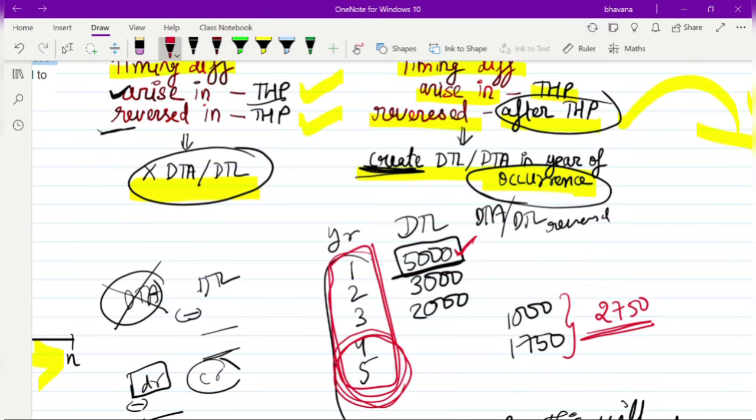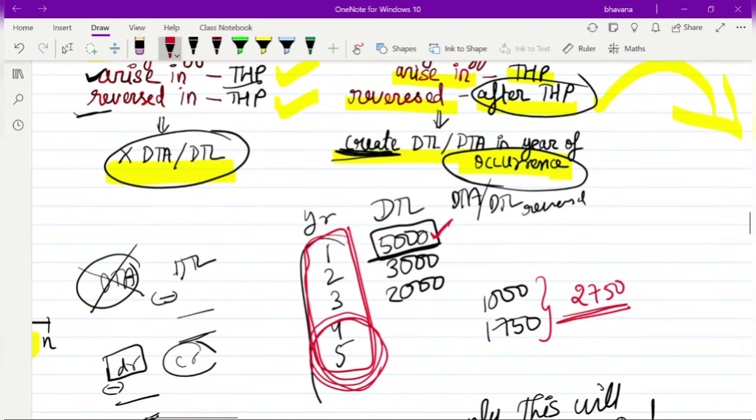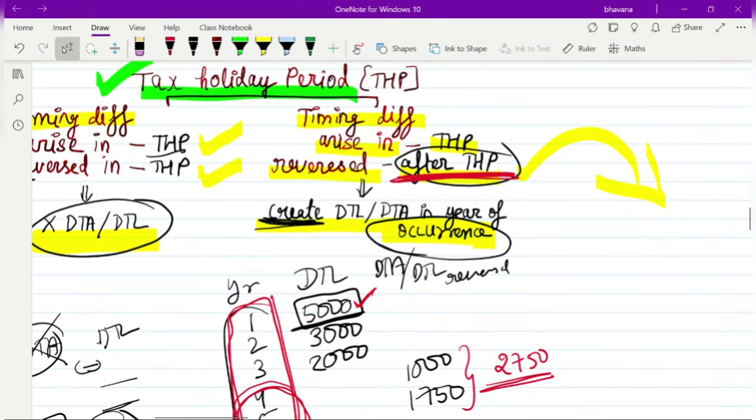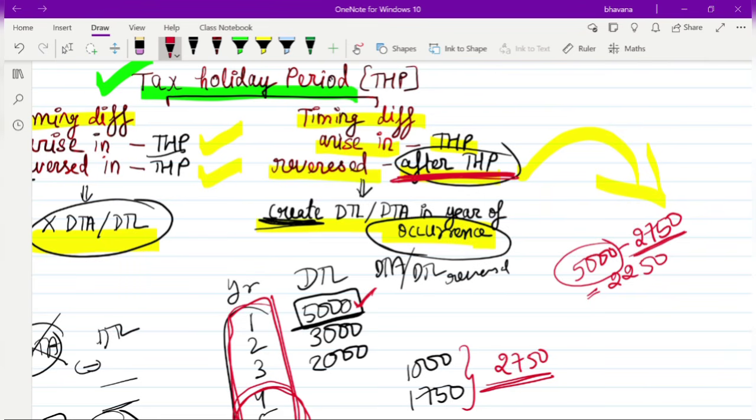The remaining amount will only get reversed after the tax holiday period. So how much will get reversed after the tax holiday period? It will be 5,000 minus 2,750, so it is 2,250. Out of this 5,000, only 2,750 is getting reversed in the tax holiday period. The remaining 2,250 will only get reversed after the tax holiday period, right?